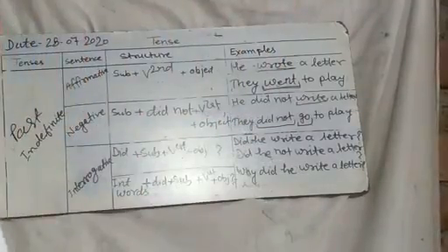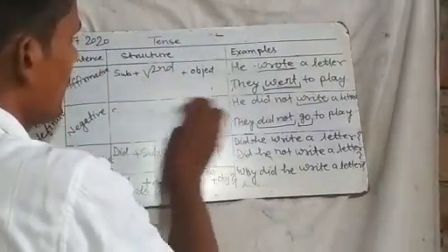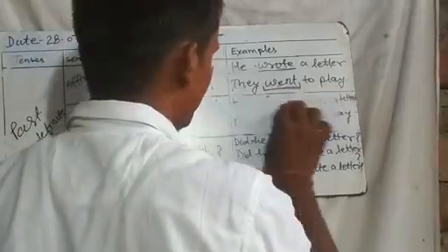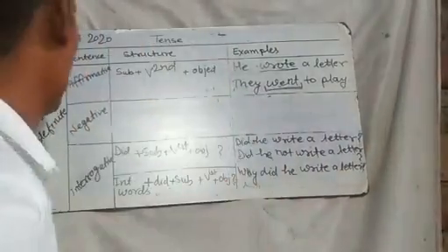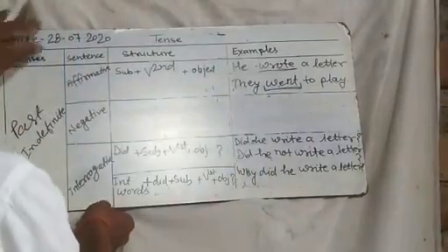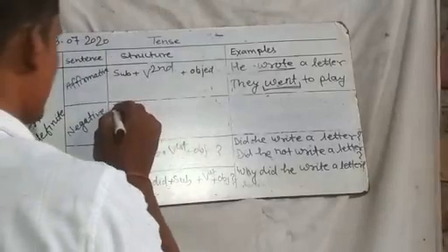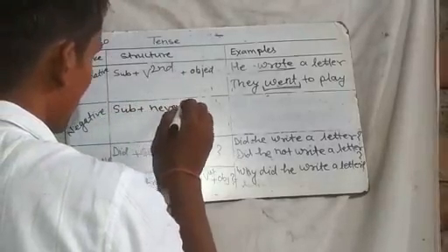For example, here is one example with such a given structure: if "never" is given, at that time, subject plus never, meaning कभी नहीं.